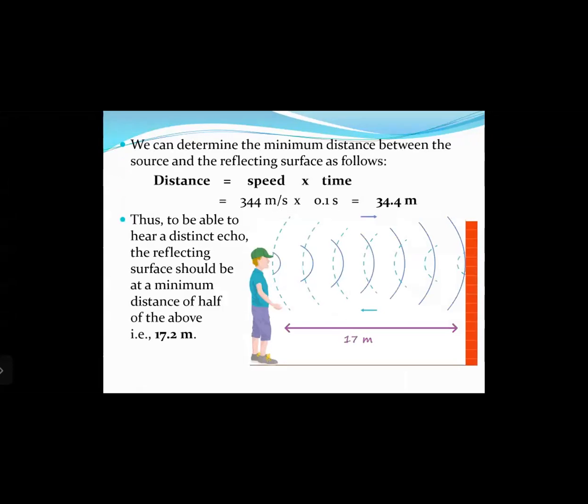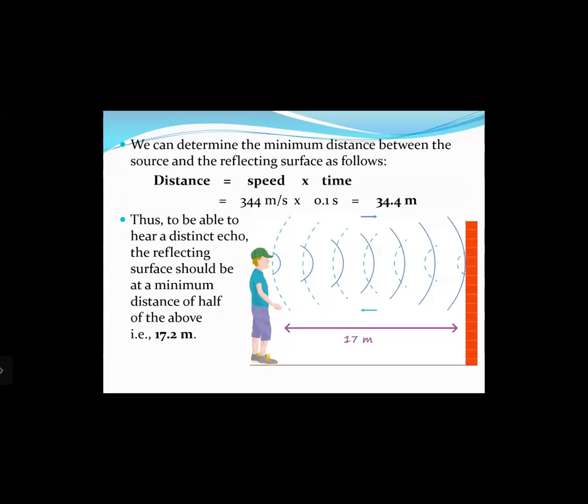So we can determine the minimum distance between the source and the reflecting surface as follows. So we know that speed equals distance upon time. Therefore, we can write distance is equal to speed multiplied by time, right? So we know that the speed of sound is 344 meters per second, and the minimum time interval for the sound waves to get reflected and come back should be 0.1 seconds. So we get a distance of 34.4 meters.